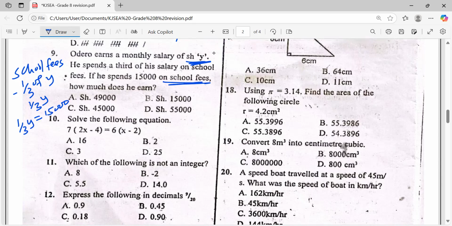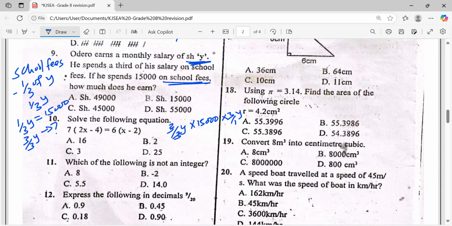Tuko pamoja? How much does he earn? Which means, how much is the salary? The salary is like saying Y. But now, considering the denominator, it means 3 over 3 Y. So we do cross multiply. So tutapata aje? 3 against 3Y multiplied by 15,000, multiplied by the reciprocal of this, sindio? Itakuwa aje? 3 against 1Y. This one, of course, cancels with this one.